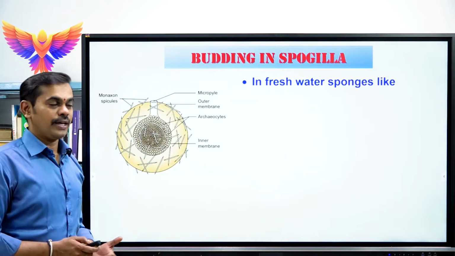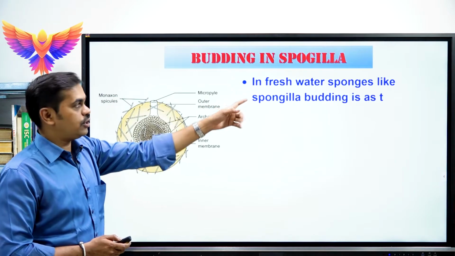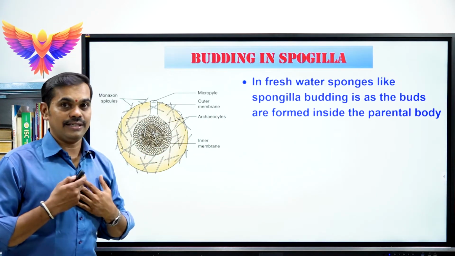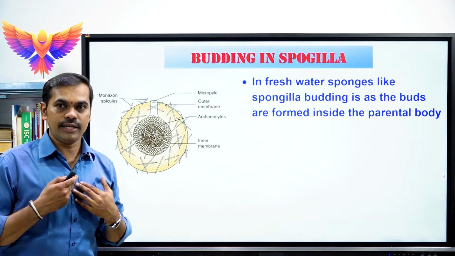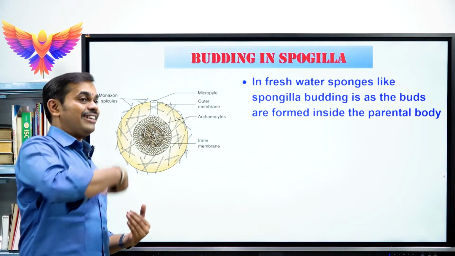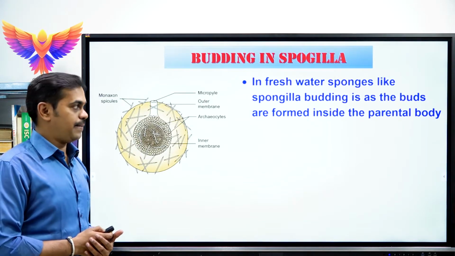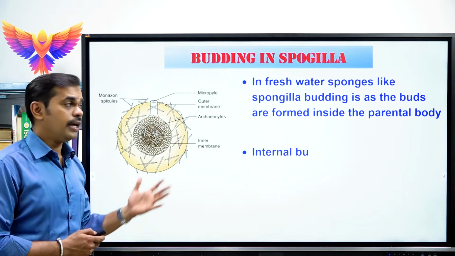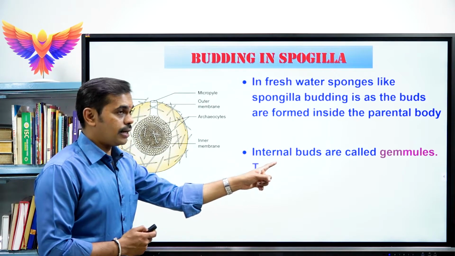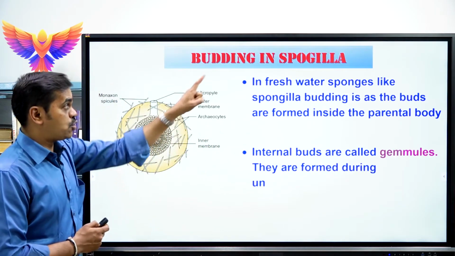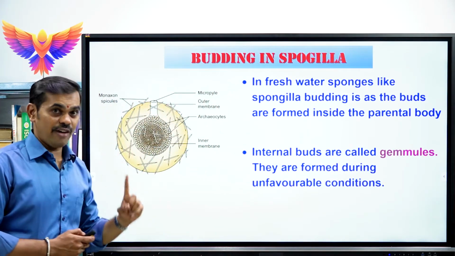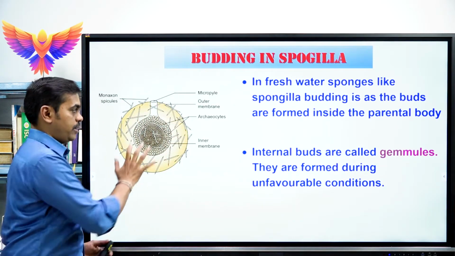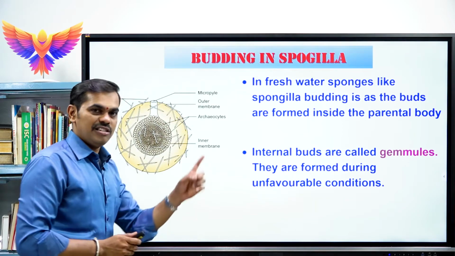G-E-M-M-U-L-E, gemmule. See, in freshwater sponges like spongilla, budding is internal, because here the bud is formed on the internal body surface of the organism. That's why it is called internal budding. Here, the internal buds are produced by the spongilla during unfavorable conditions. So these internal buds are called gemmules.